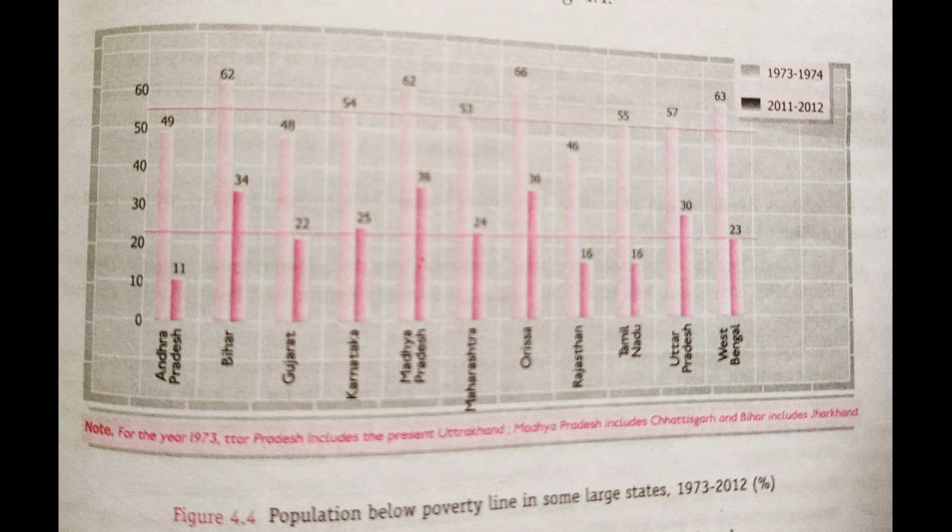Even West Bengal was at a high 63% in the year 73 to 74. But after the implementation, in the year 11 and 12, you can see it became 22%. That means it achieved the target of 22% a little bit, right?